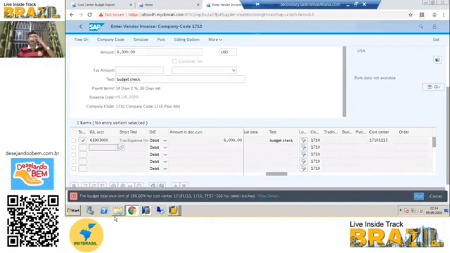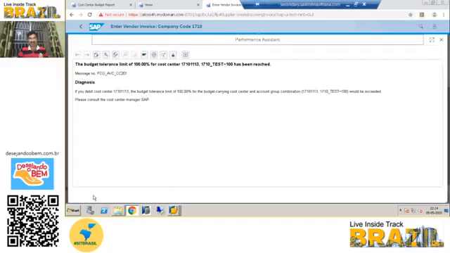See, the system is throwing an error message that the budget tolerance limit of 100% of the cost center 1710 113 cost center and test, this is the hierarchy, global hierarchy, and account group 100, has been reached. This is the error message. So we would be exceeded. Please consult the cost center manager.